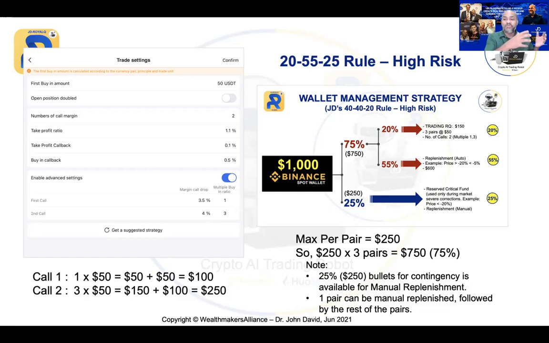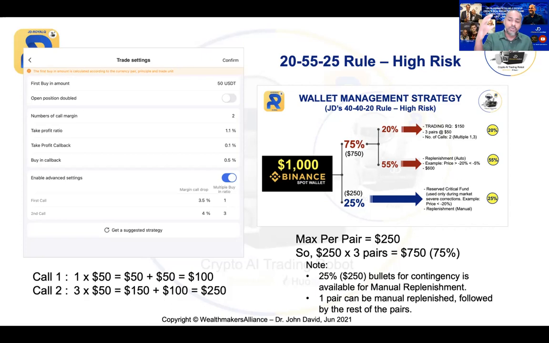I deal with 1 pair, and when that pair is in profit, all the money will be back in my Binance wallet. If the manual replenishment is profitable, now I have a total of $500 that will be back in the spot wallet. Now with $500, can I go and deal with 2 more pairs? Absolutely. Can you see that? So that is how you can manage when it comes to the wallet management strategy. But this is a hybrid model.